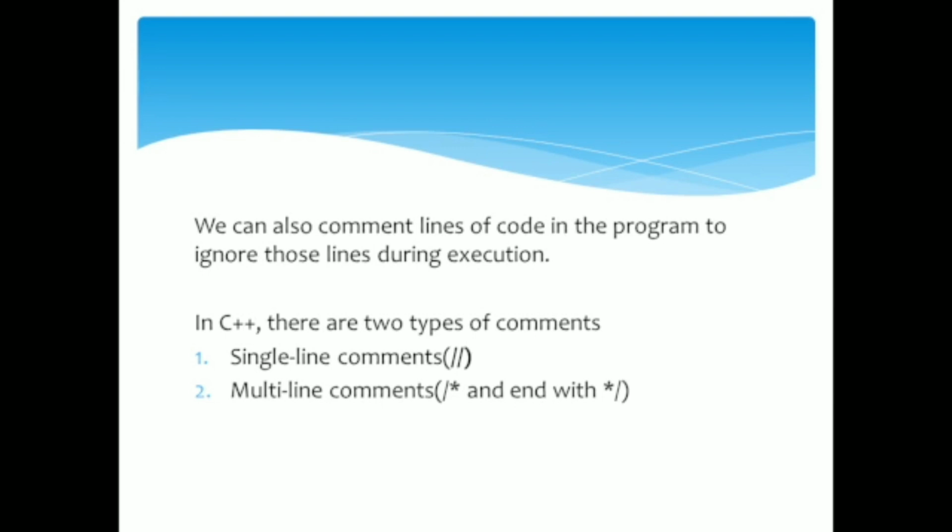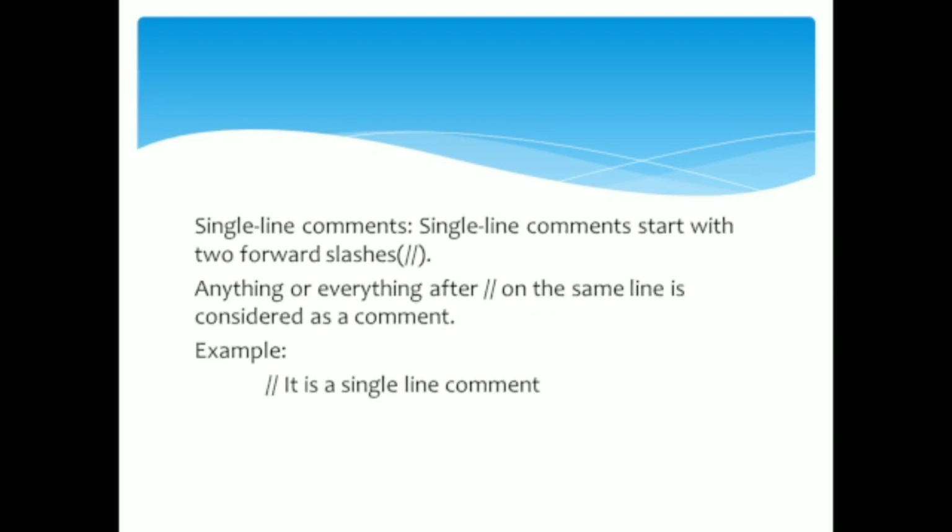In C++, there are two types of comments: single-line comments and multi-line comments. Single-line comments start with two forward slashes. Everything after the two forward slashes on the same line is considered a comment. This is an example of a single-line comment.